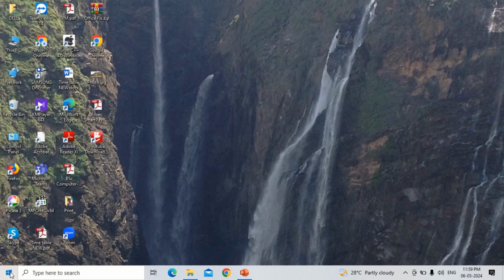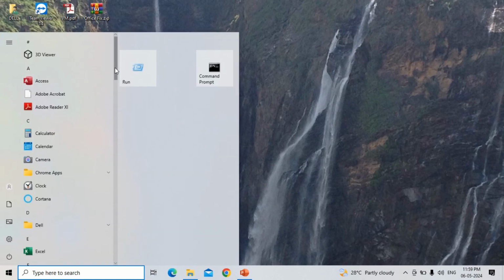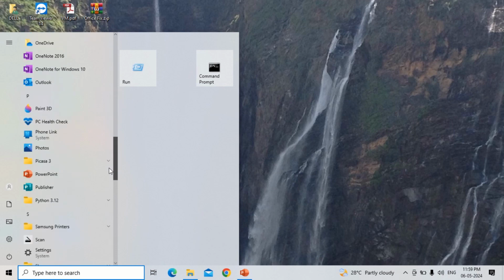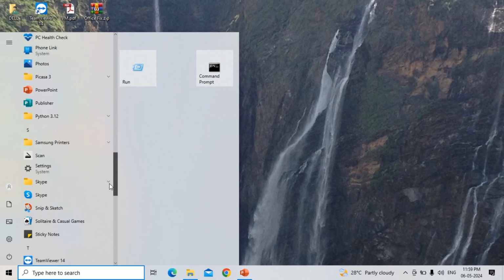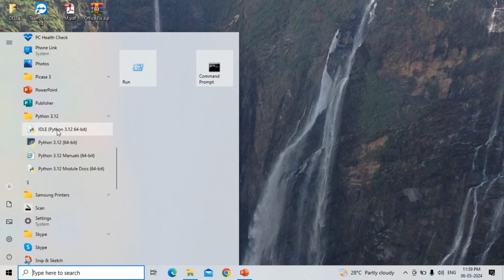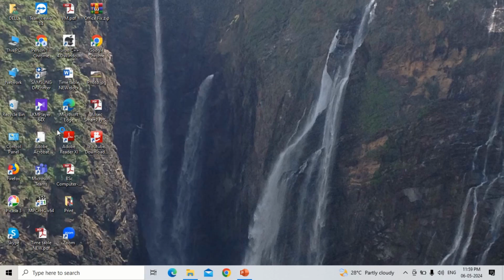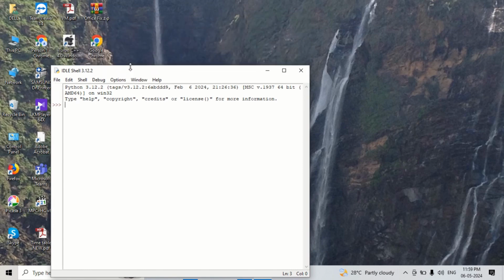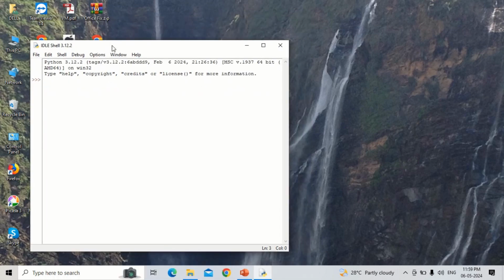I am opening the Python interpreter. You know the procedure of opening the Python interpreter. Just click on the Python application, and then in that, IDLE Python 3.1 64-bit, and the Python interpreter has been opened. I will write a program to display the first n natural numbers.